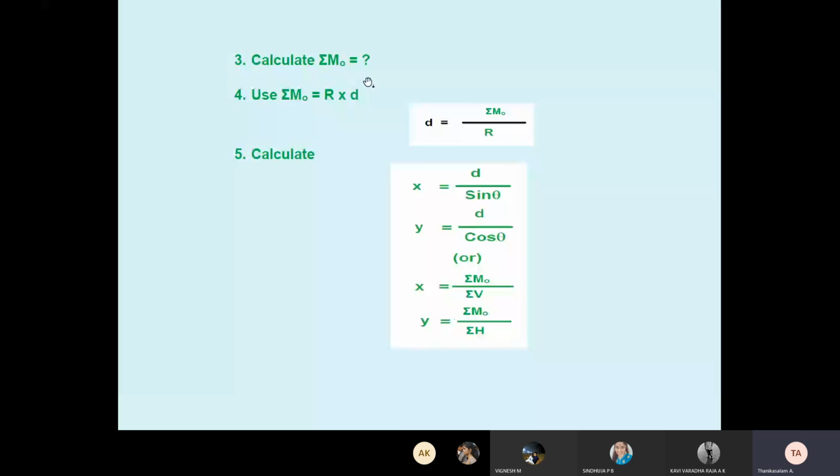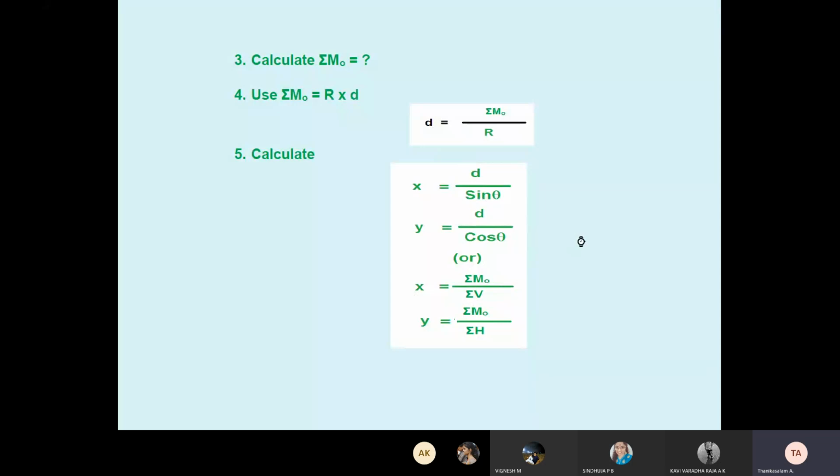We calculate the total moment, then we have the equation R into D. D equals summation of M naught divided by R. After calculating D, calculate X. X equals D divided by sin alpha, not theta, I typed it mistakenly. Then Y equals D divided by cos alpha. Or take the other formula, X equals summation M naught divided by summation of V. This is the procedure for the resultant for a rigid body. Students understand?